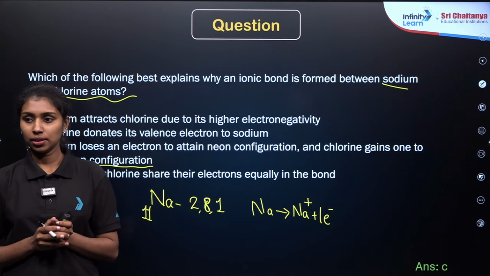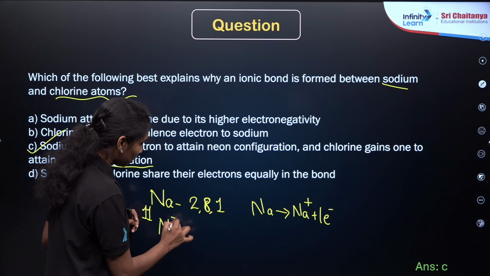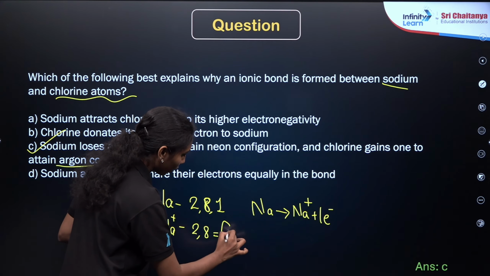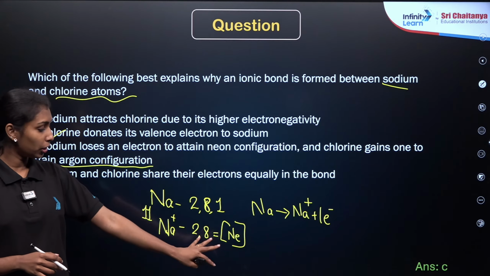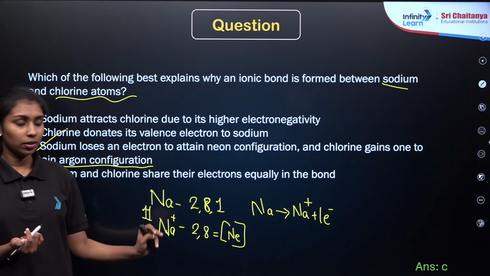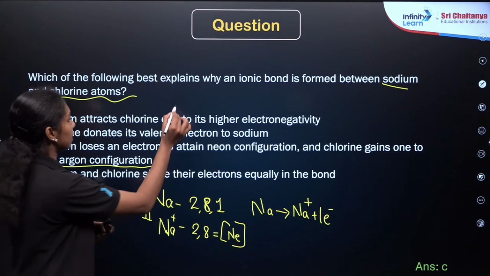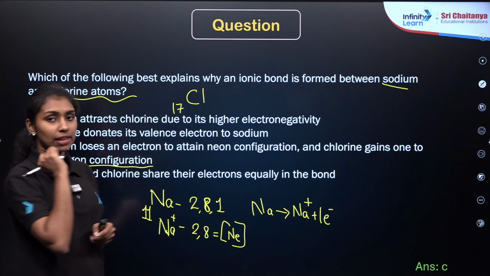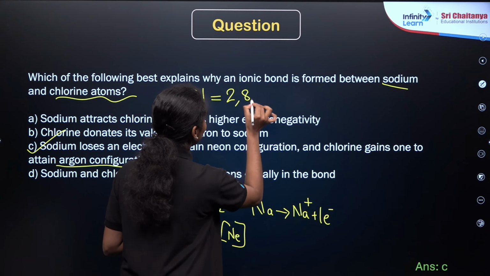Na+ ion plus 1 electron. Clear? So if you lose an electron here, the Na+ ion will have the electronic configuration of 2, 8, which is the electronic configuration of neon. Neon has the atomic number of 10. I hope you understand now. Then what about the case of chlorine? Chlorine has the atomic number 17, right? So the electronic configuration will be 2, 8, 7.